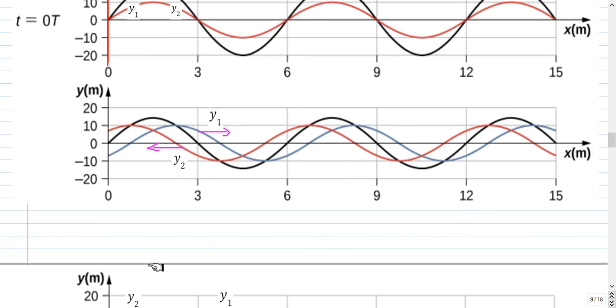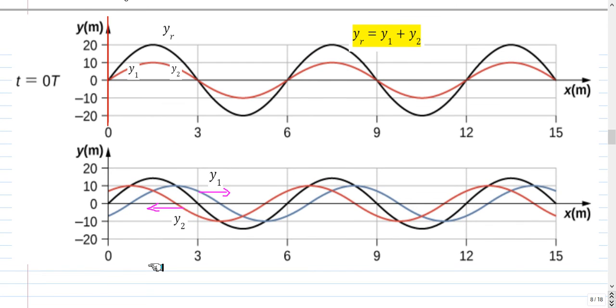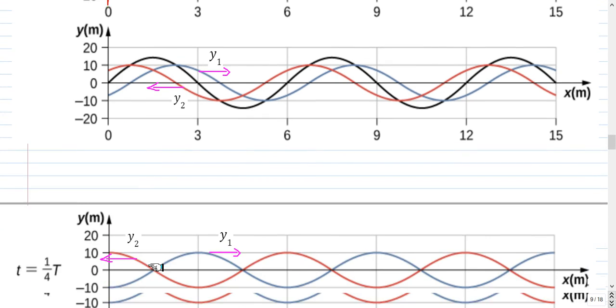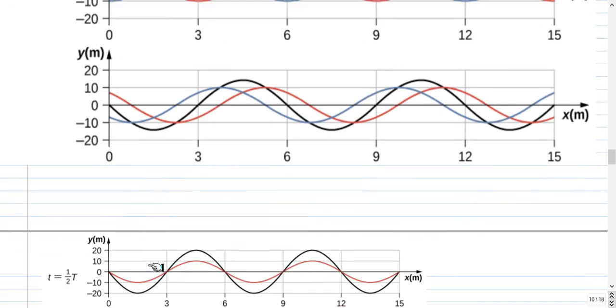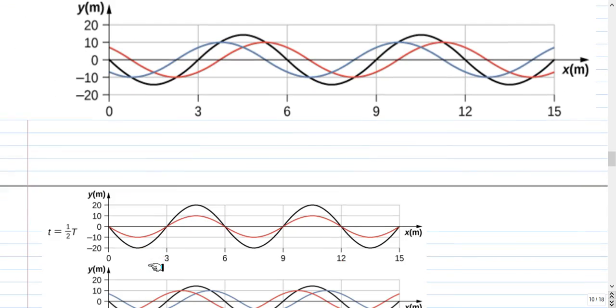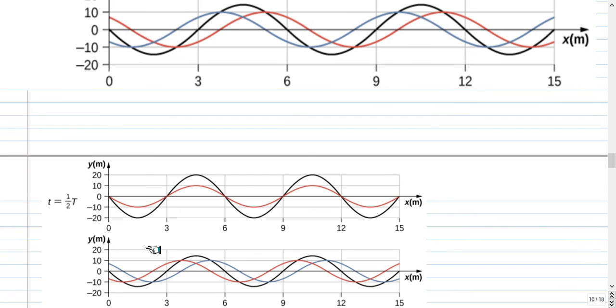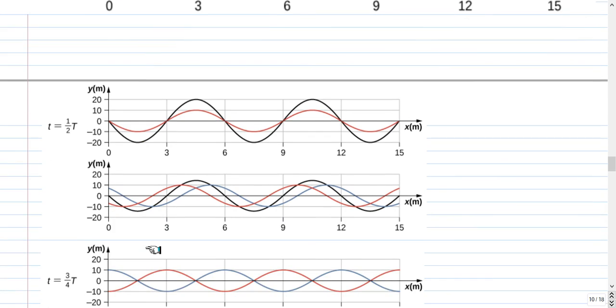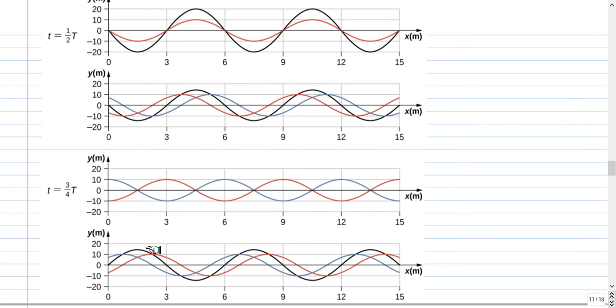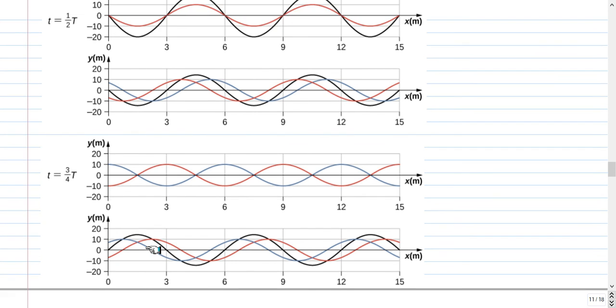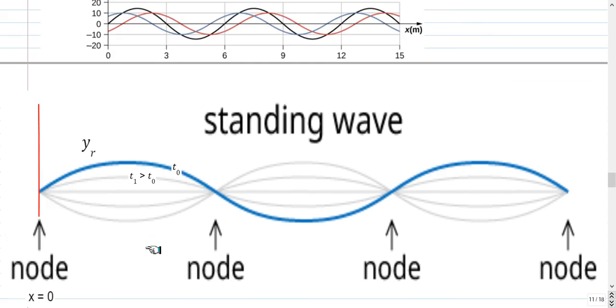Initially, YR is positive maximum, and then less positive, and then 0, and then negative, and at a still later time it has become negative maximum, and after that less negative, and then 0, and then positive, and then positive maximum. So we will keep on repeating. So to summarize, the standing wave will look like this.